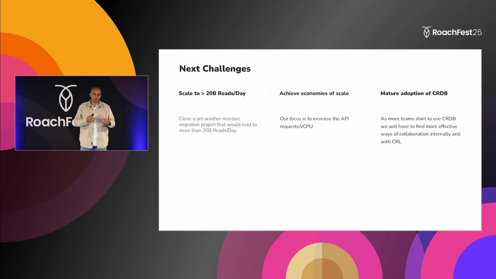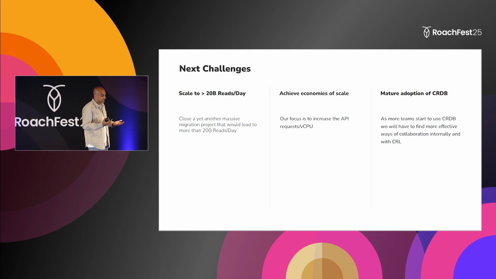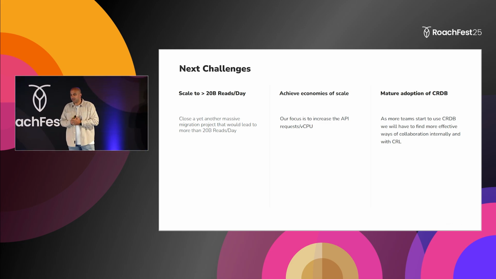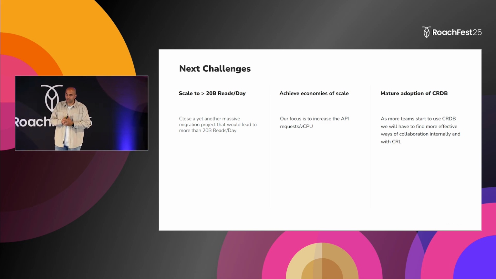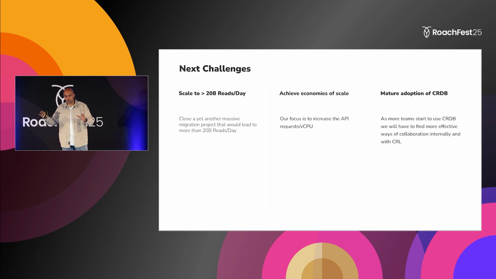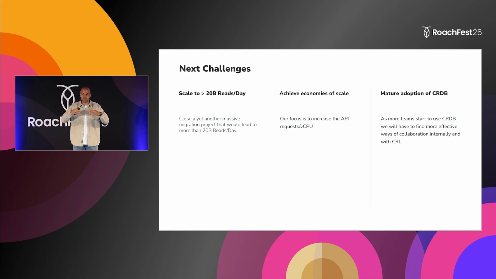We don't want 10x of the load to translate to 10x of the cost, because management will not be happy. We're also starting to see other teams within Booking trying to adopt Cockroach, so it would be another problem to solve: how to collaborate internally and how to organize our collaboration with Cockroach Labs in order to scale the adoption within the company.